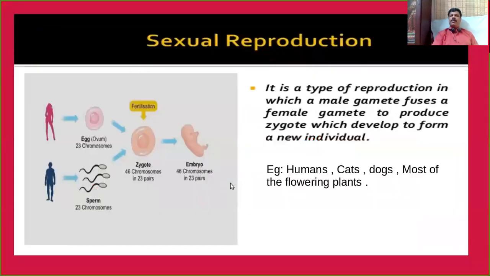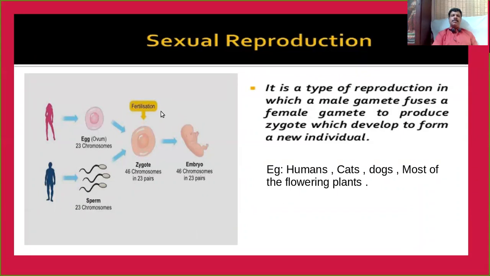Okay, the second one, you are very familiar, sexual reproduction. As you know, it's a type of reproduction in which a male gamete fuses with a female gamete to produce a zygote. The process is called fertilization. In fertilization, the male gamete and the female gamete fuse to form a zygote. The zygote develops to form a new individual. Better examples are humans, cats, dogs, and most of the flowering plants.